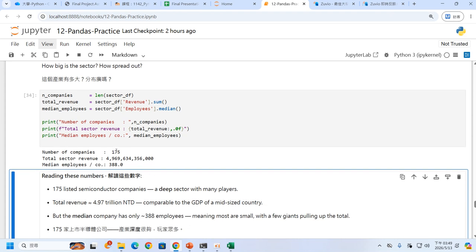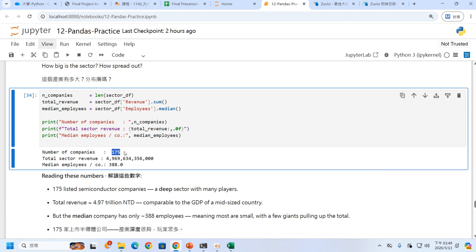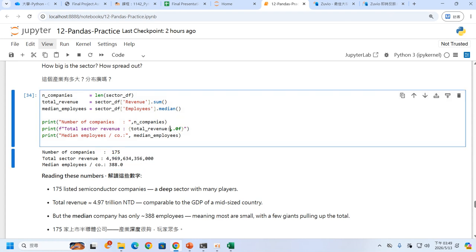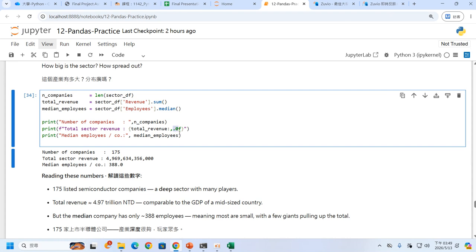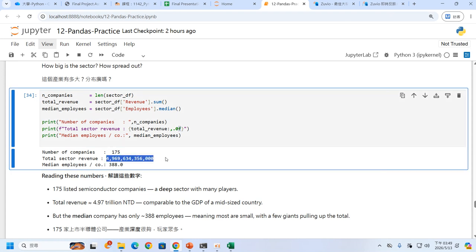So we can see in the semiconductors, in total we have 175 companies in these sectors. And the second one is the total sector revenue, which is this number. You can notice here I use a comma, which means we use the 1,000 separator. The dot zero means we don't want any floating point numbers, and the f means we want normal numbers.